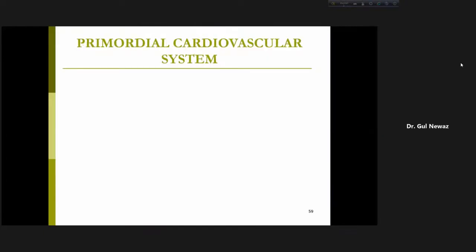Now, primordial cardiovascular system. Cardiovascular means, cardio means heart, vascular means blood vessels, and also the blood. And I told you the whole cardiovascular system is derived from mesoderm. Remember, heart, blood vessels, and blood, these all come from mesoderm, okay?